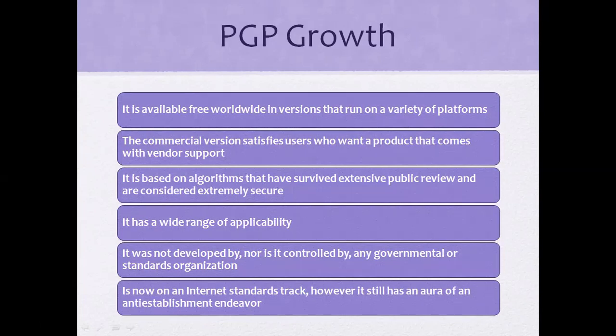It is based on algorithms that have survived extensive public review and are extremely secure, and it has a wide range of applicability. It was not developed by, nor is it controlled by, any governmental or standards organization. It is now on an internet standards track. However, it still has an aura of an anti-establishment endeavor. So this is PGP growth.